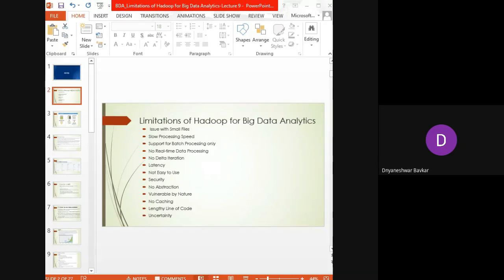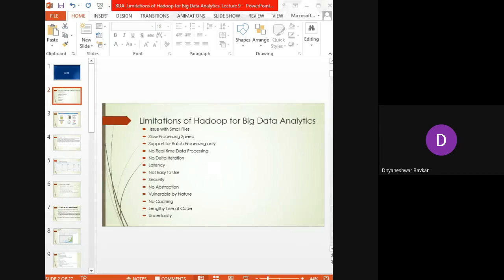The next limitation of Hadoop is no abstraction. No abstraction means Hadoop does not have any particular type of abstraction, so MapReduce developers need to hand code each and every operation, which makes it very difficult to work.